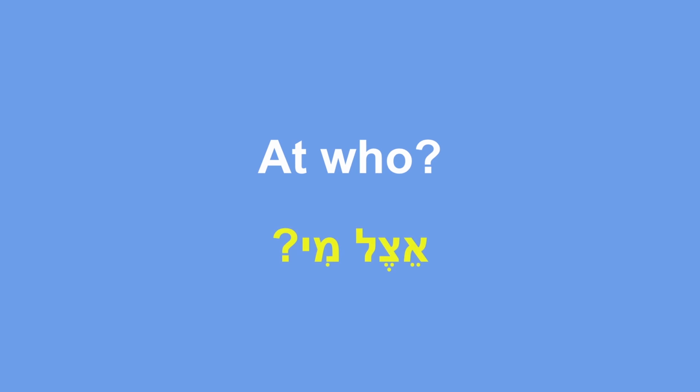So once again, we know that if we don't know where a person is, we'll ask him, where are you? And the question word that will be used is Efo. If we know that the person is specifically located at the place of a particular person, for example, at someone's place, we can ask him, Etzel mi? Etzel mi. It means at who are you? So, whose place are you at?